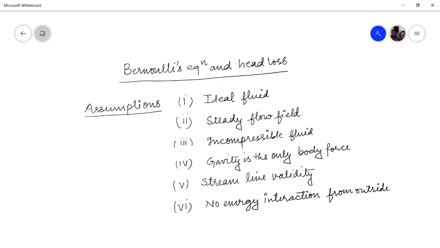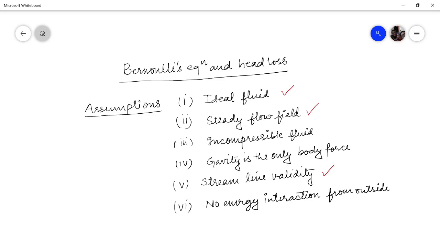In the last lecture, we derived Euler's equation along a streamline, and from that Euler equation, with the help of certain assumptions, we developed Bernoulli's equation. The assumptions involved in Bernoulli's equation are that the fluid is ideal and the motion of the particle happens along a streamline, that means the validity of the equation is along a streamline.